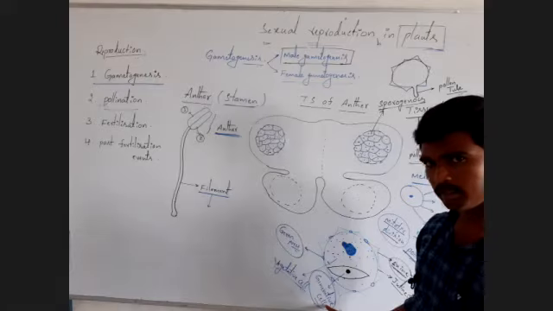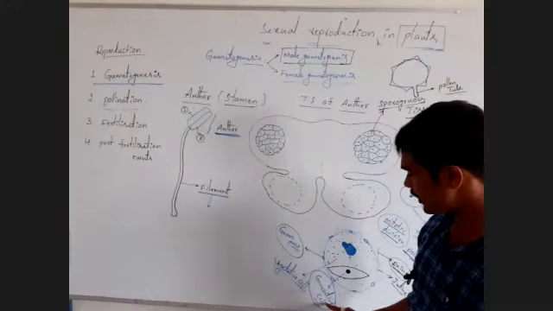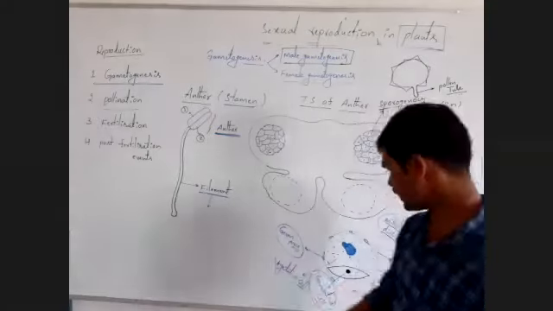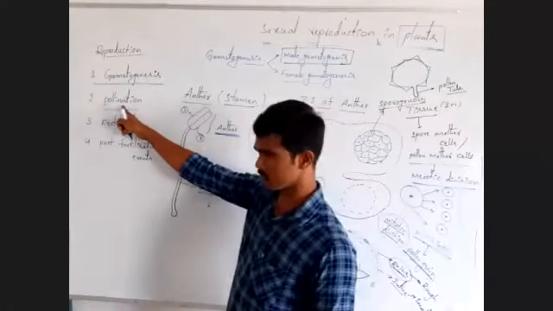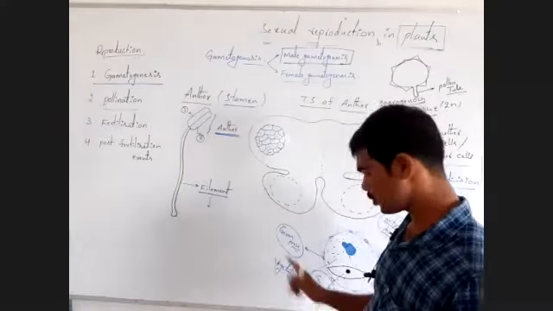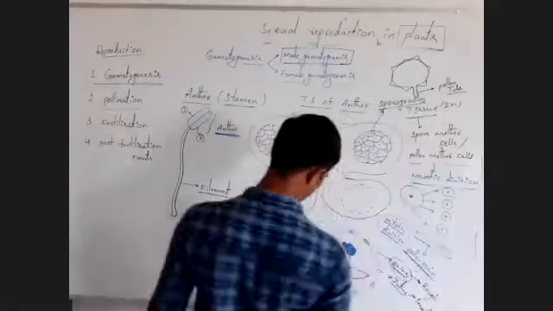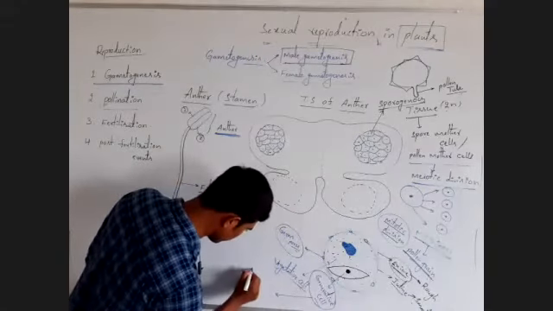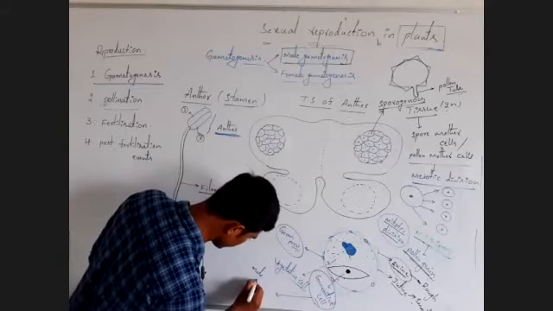Remember, the generative cell divides into two cells. Listen carefully here. After the pollination process, the generative cell divides into two cells. These two cells are called male gametes.